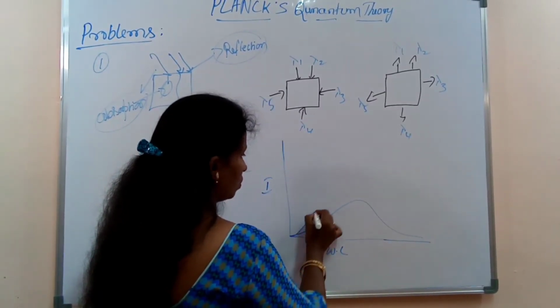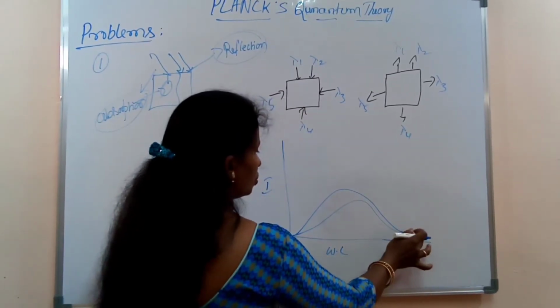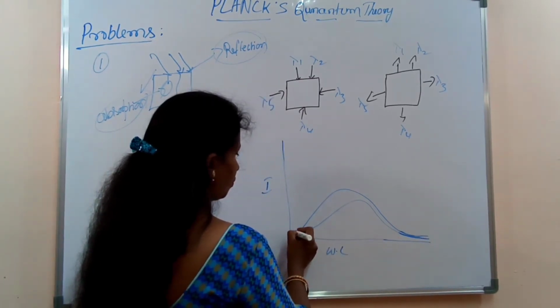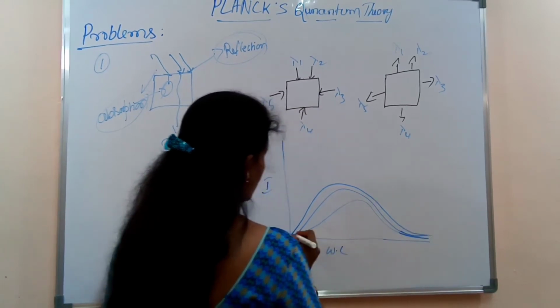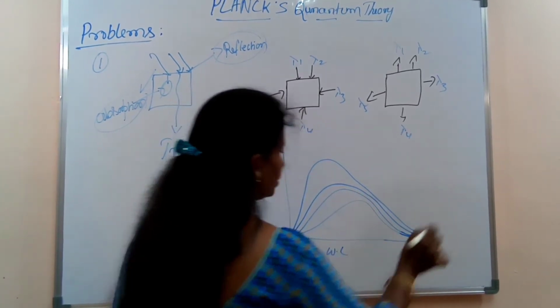It is not reaching 0, it is only nearer to 0. Like this we will get it.